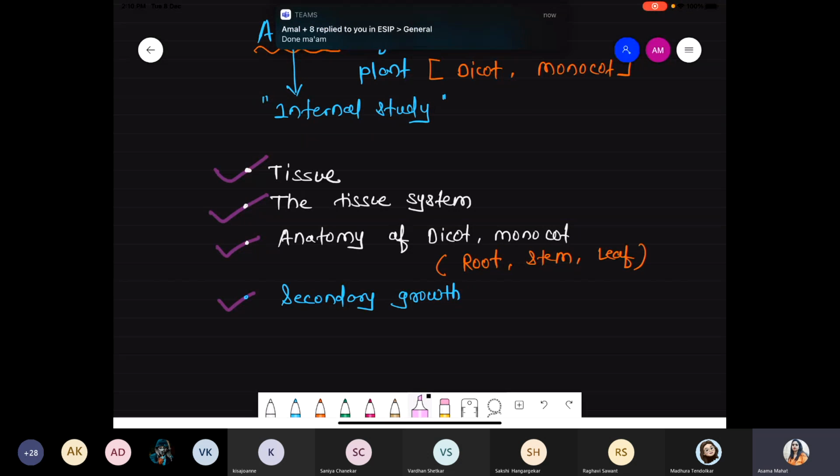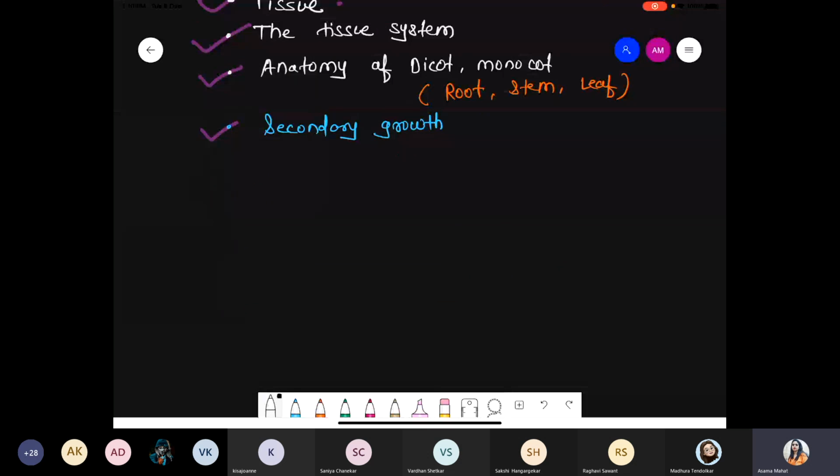Okay, Amal. Next point we are talking about. First of all, we have to discuss tissue. Okay, so today we will discuss about it. Now you know from the lower classes, so many times you discussed the tissue, right? And what is the tissue? Tissue is nothing but a group of cells. I'm not taking the typical definition because a question won't be made from here. So these are a group of cells, right?